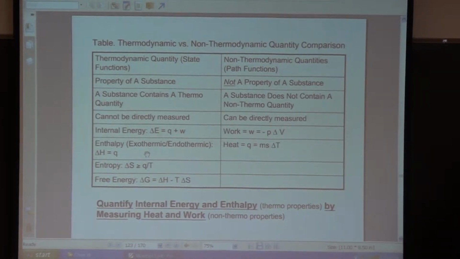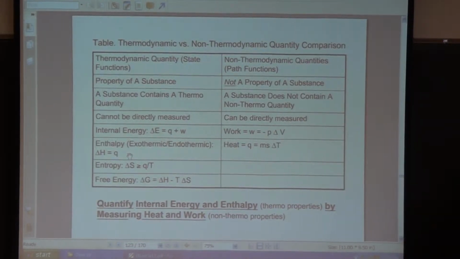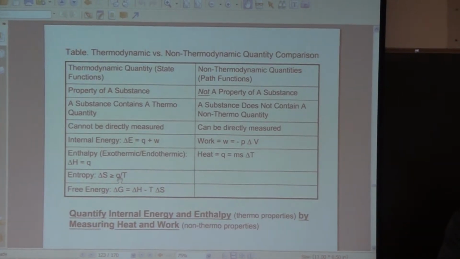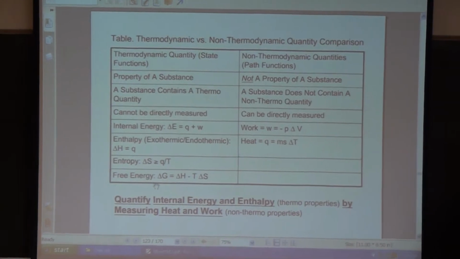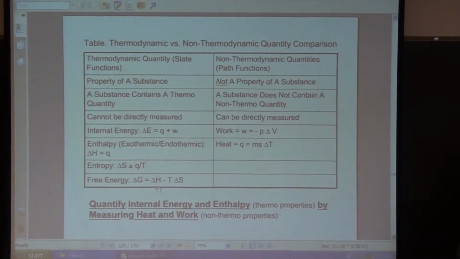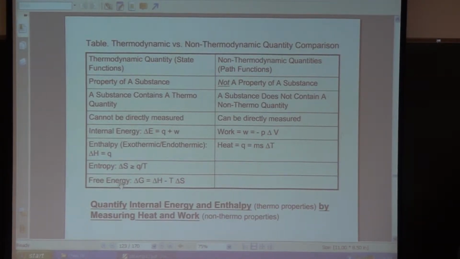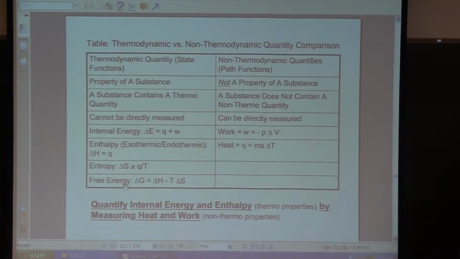We can also quantify enthalpy, delta H, and that's equal to Q. And then there's some other thermodynamic quantities, which we'll talk about, entropy, and here's the formula for entropy, delta S is equal to Q divided by temperature. Then free energy, that's delta G, that's equal to delta H minus T delta S. Okay, so these quantities, internal energy, enthalpy, entropy, and free energy, these are all thermodynamic quantities, and these are related to these non-thermodynamic quantities. We can measure directly these non-thermodynamic quantities, and then based on our measurement of these non-thermodynamic quantities, we can calculate these thermodynamic quantities.